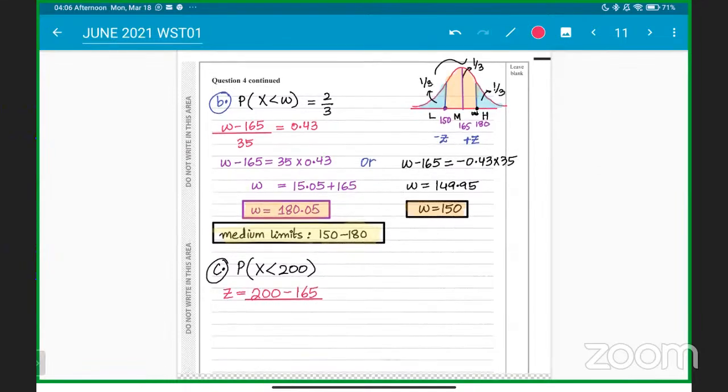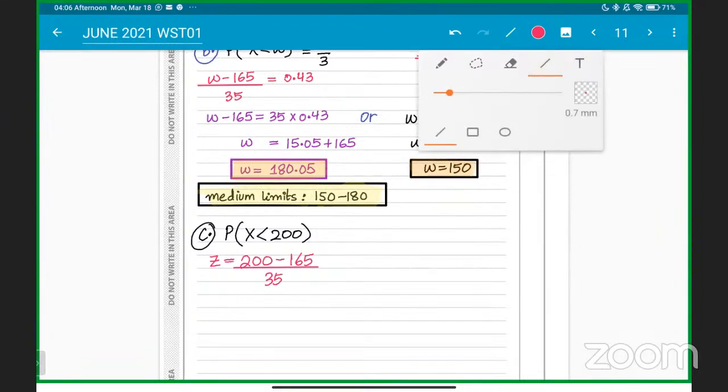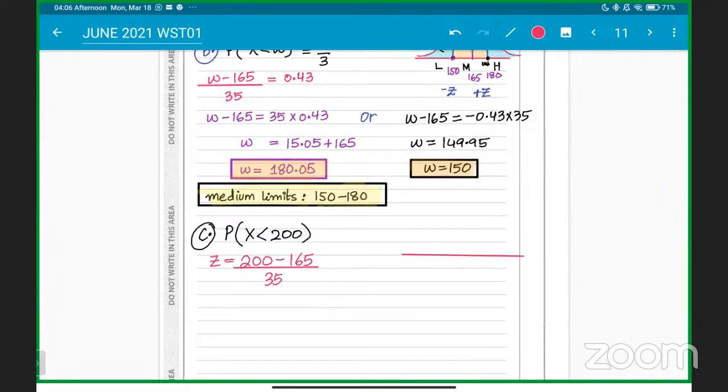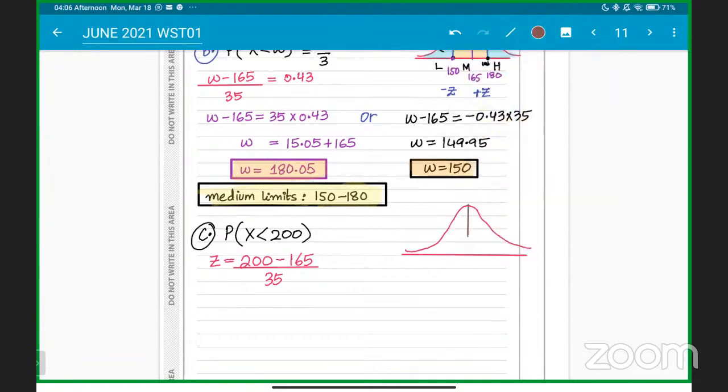Once you get the z value, you will find out the probability, students. So here we go. I'm making a bracket here; this 165 is the mean, and 200 will be here.